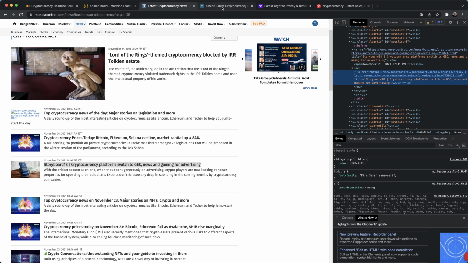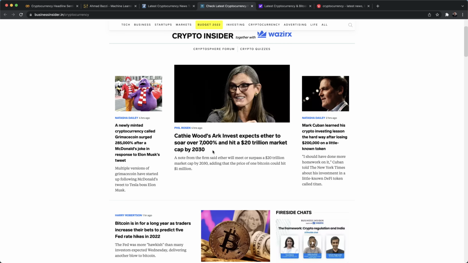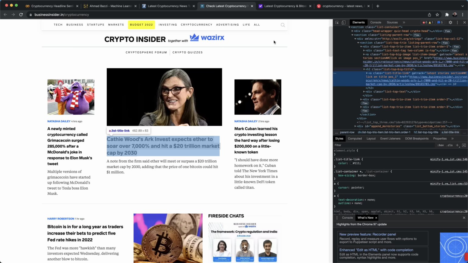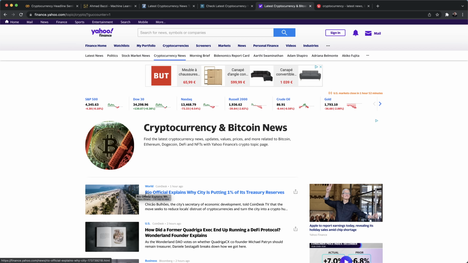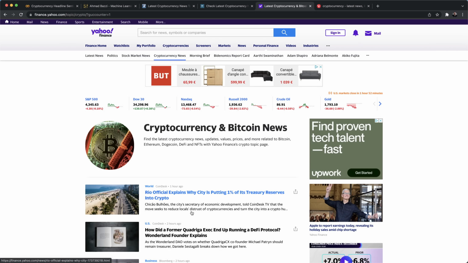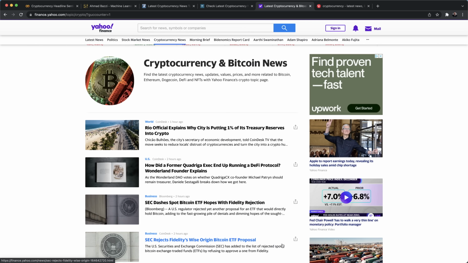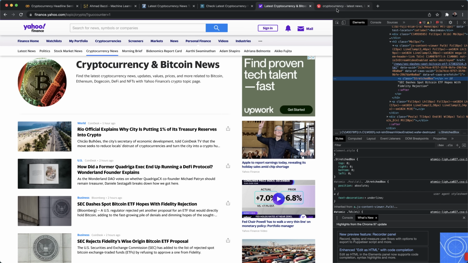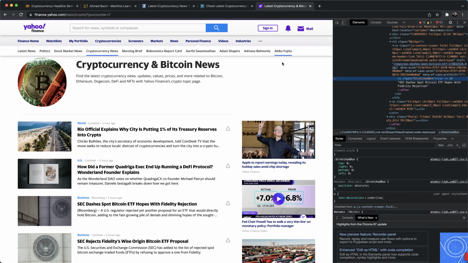Usually in other websites, they could be within, let's inspect this guy, for example. It's also an H2 header. Let's go ahead to Yahoo Finance, cryptocurrency, and try inspecting this guy, for example, which is now inside of an H3 header. So we're getting a sense that those headlines are embedded within H2 or H3 headers.